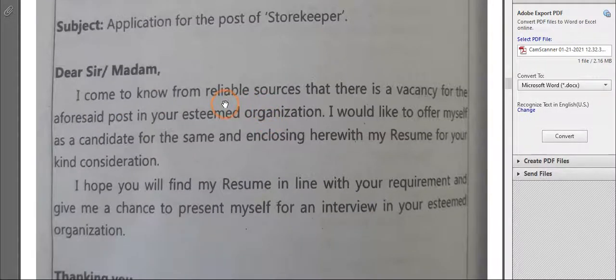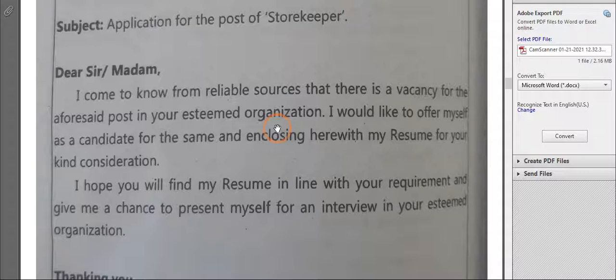Now see, this is an unsolicited application letter. The advertisement was not given in the newspaper, nothing like that, but just one of your friends told you that there is a vacancy, so that's why you are applying. So you will write: I come to know from reliable sources that there is a vacancy for the aforesaid post in your esteemed organization, or you can also say: it is understood from reliable sources that there is a vacancy in your reputed firm.